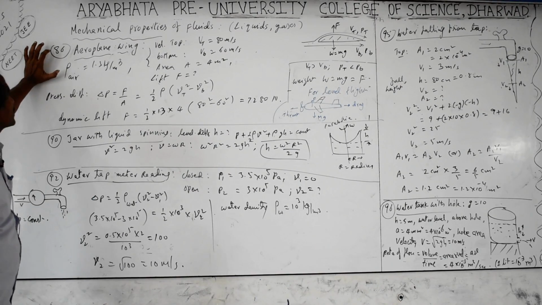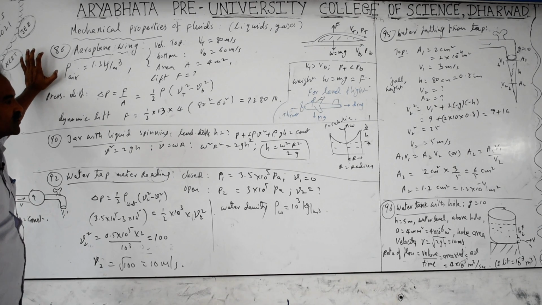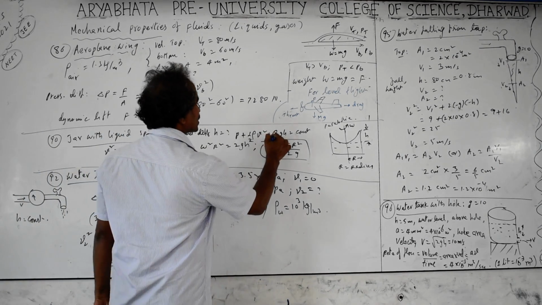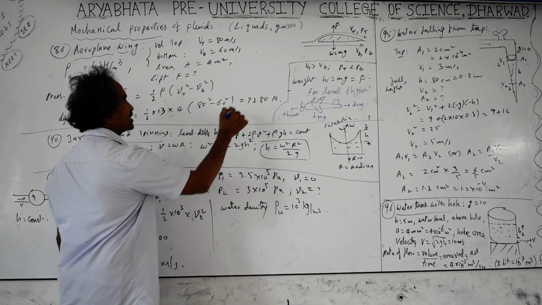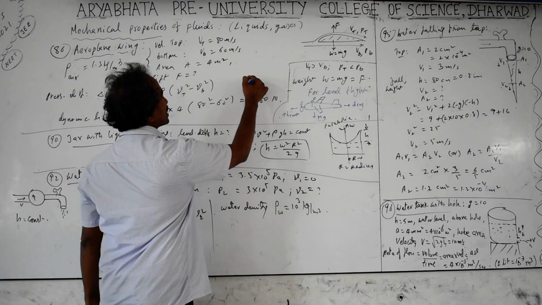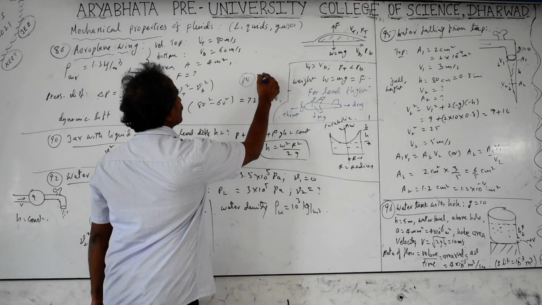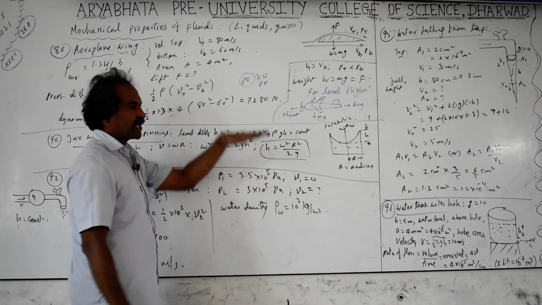Next problem, the 86th one. It is related to the aeroplane wing. Aeroplane wing problems are very important and are based on Bernoulli's principle. Bernoulli's equation is related to conservation of energy. According to that, fluids have three types of energies. One is kinetic energy, half mv squared. Another is potential energy, mgh, related to the height from the ground. And one more is the pressure energy.